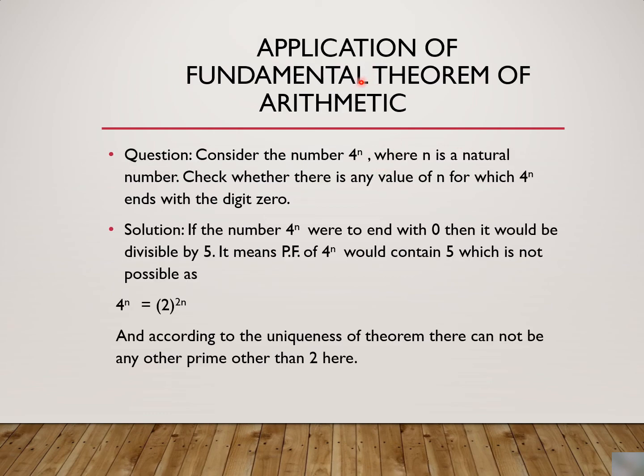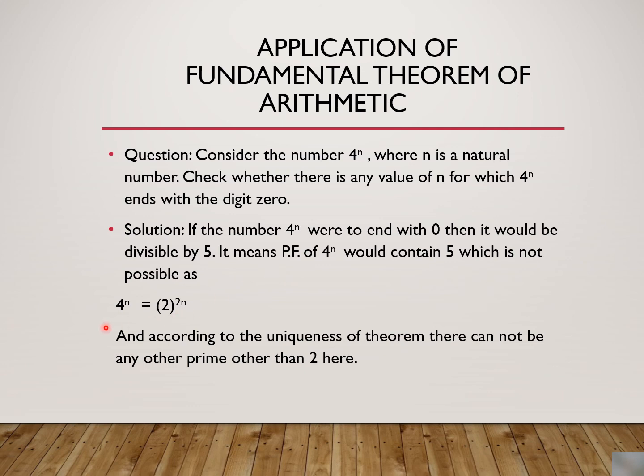Now some application of the fundamental theorem of arithmetic. Consider the number 4 to the power n, where n is a natural number. We have to check whether there is any value of n for which 4 to the power n ends with the digit 0. Right? If the number 4 to the power n were to end with 0, then it would be divisible by 5. Any number ending with 0 is divisible by 5. That test of divisibility you have done in earlier classes. It means the prime factorization of 4 to the power n would contain 5, which is not possible.